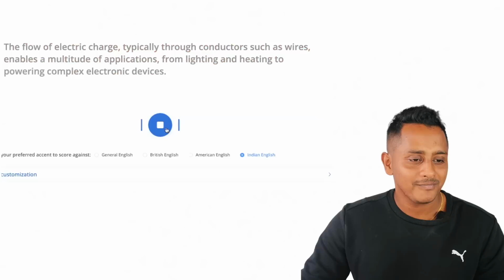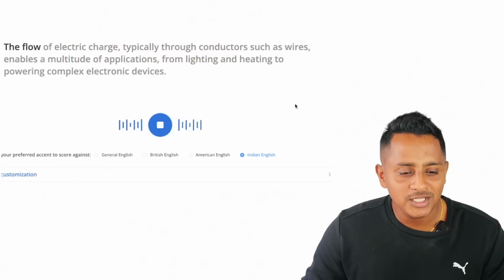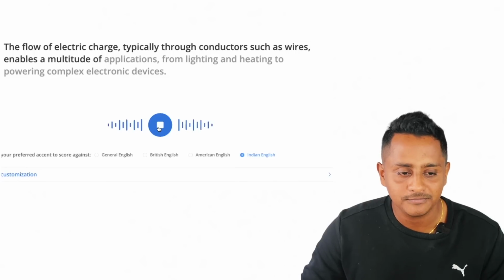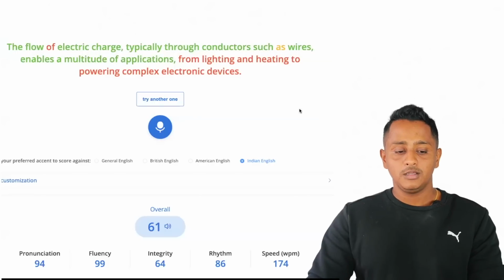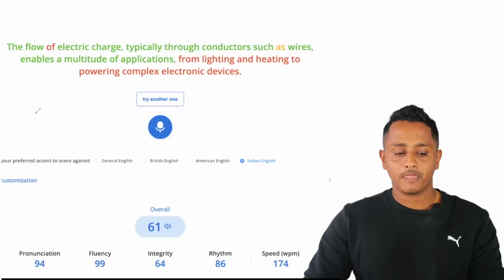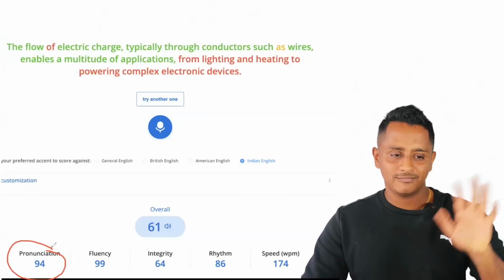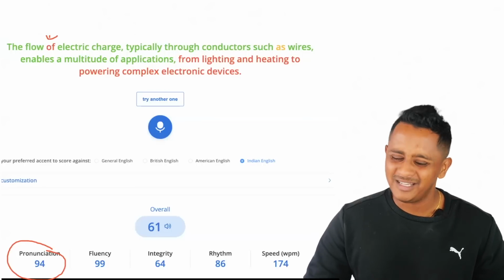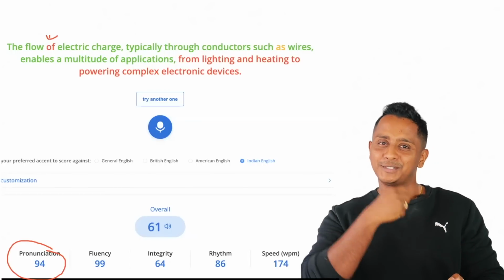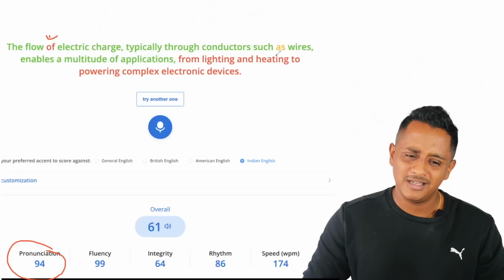The flow of electric charge, typically through conductors such as wires, enables a multitude of applications. So you see here, boss, pronunciation is 94. One word off was not clear. I'm not using a great mic. This is connected to my camera. You can consider this as not clear.